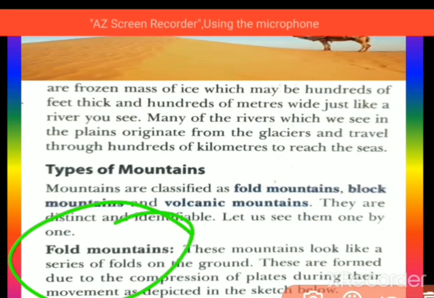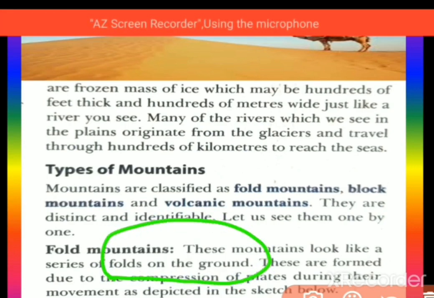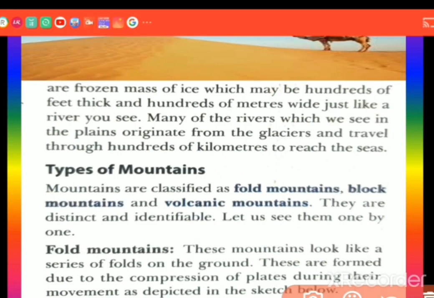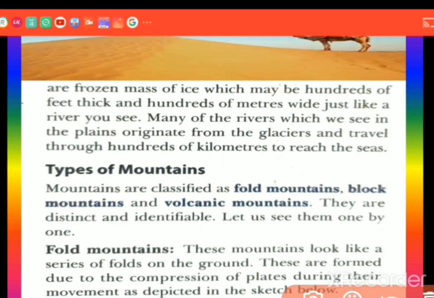Fold mountains are here. These mountains look like a series of folds on the ground. These are formed due to the compression of plates during their movement, as depicted in the sketch below. There is a picture in the book.